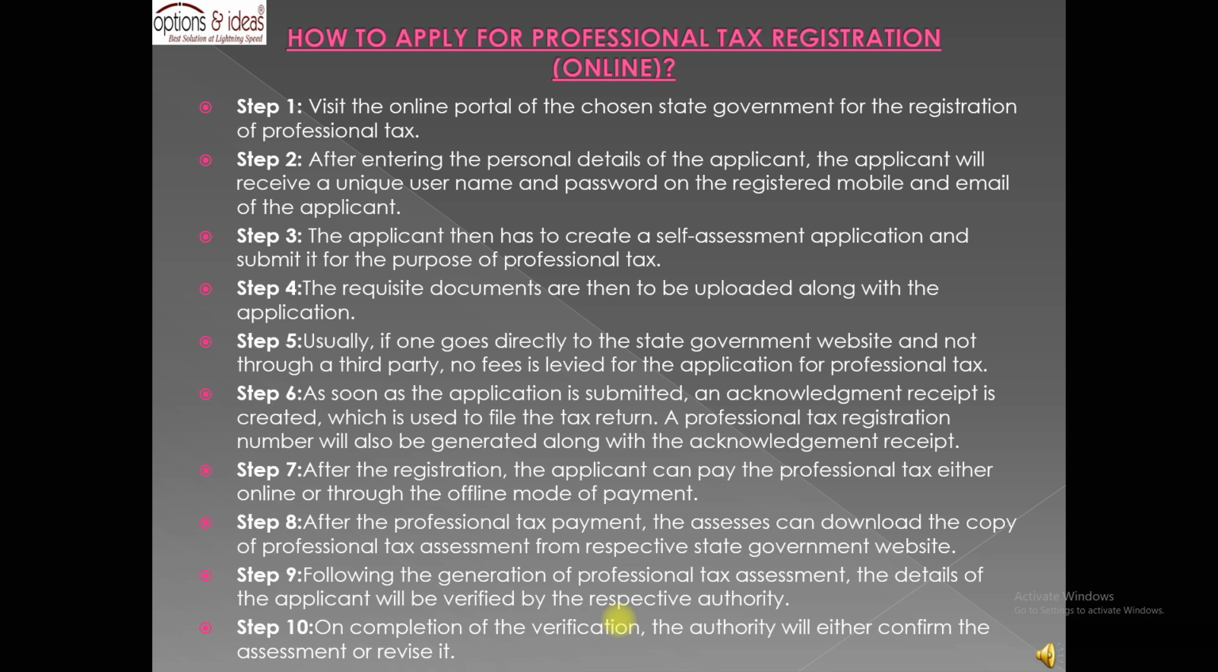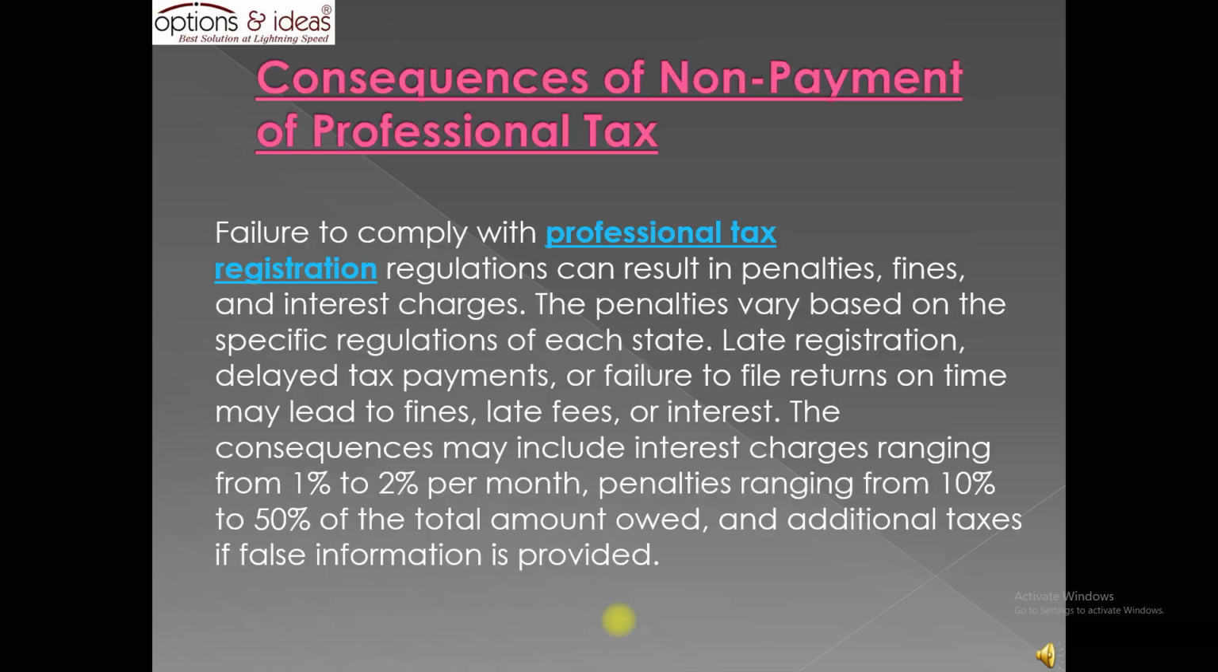Step 7. After the registration, the applicant can pay the professional tax either online or through the offline mode of payment. Step 8. After the professional tax payment, the assessors can download the copy of professional tax assessment from respective state government website. Step 9. Following the generation of professional tax assessment, the details of the applicant will be verified by the respective authority. Step 10. On completion of the verification, the authority will either confirm the assessment or revise it.